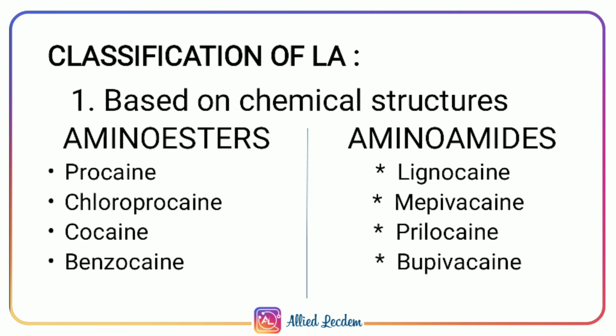Classification of local anesthetic drugs based on chemical structure. Amino esters: procaine. Procaine is the first synthetic local anesthetic, introduced in 1905. Acts for 24 hours due to slow absorption. Chloroprocaine. Cocaine. Cocaine is a good surface anesthetic and is rapidly absorbed. Benzocaine. Aminoamides: lignocaine, mepivacaine, prilocaine, and bupivacaine. Bupivacaine is a good analgesic for obstetrics.